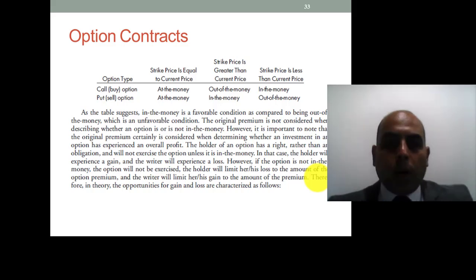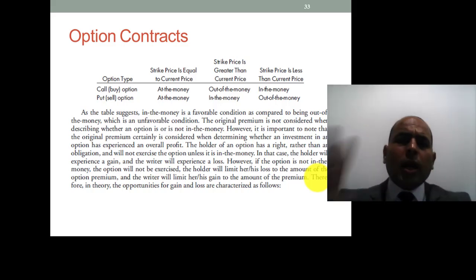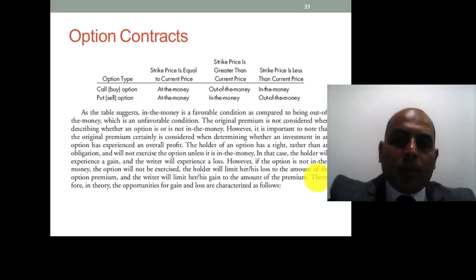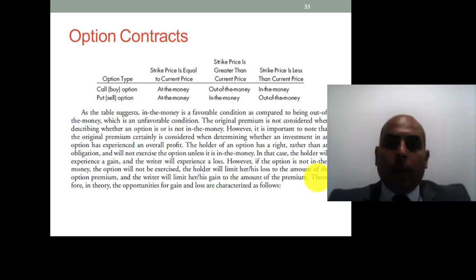Now, the strike price is the price of the goods that you agreed to buy on the date of execution of the option.